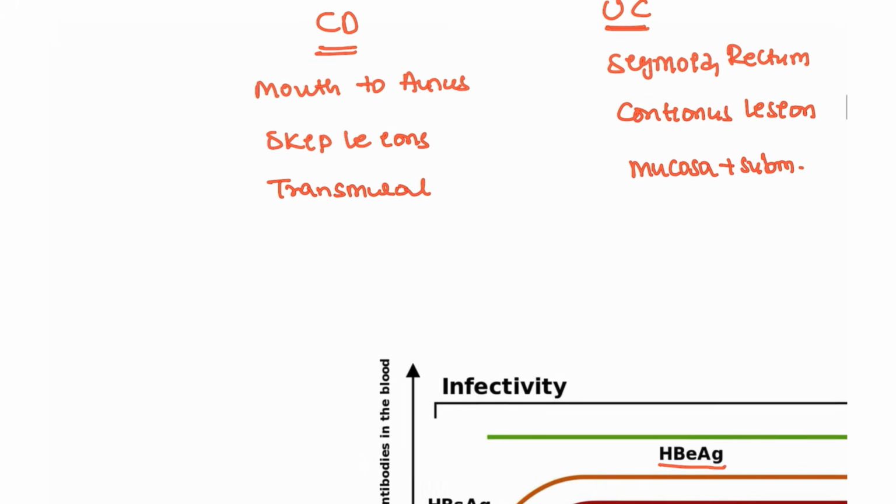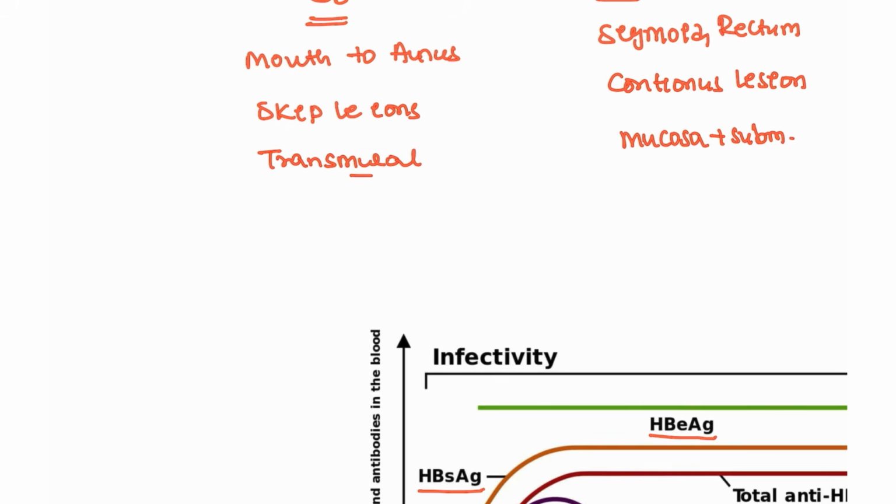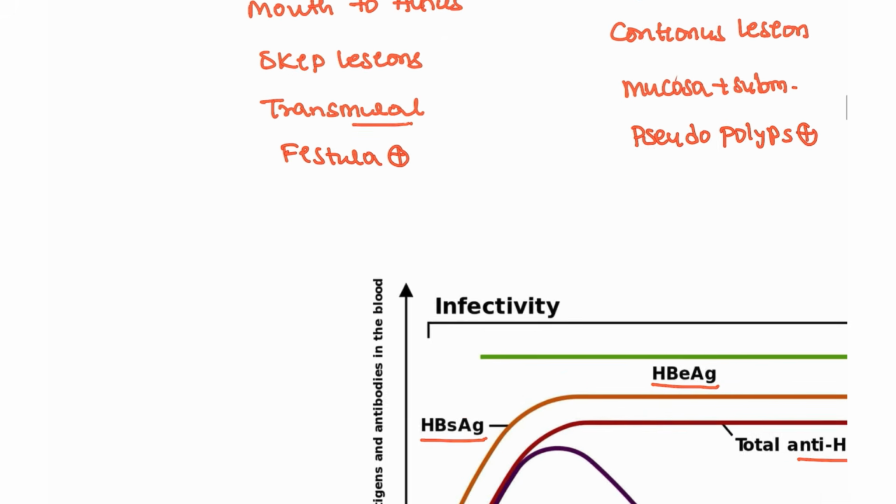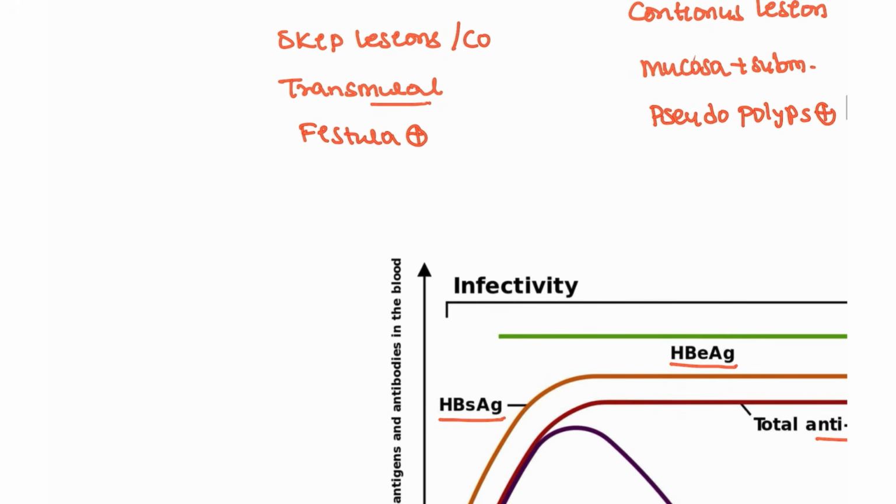Next, where are fistulas formed? Transmural, all the layers are involved, so it can form a fistula tract. The fistula tract is formed in Crohn's disease. Where are pseudopolyps formed? Here, where only 2 layers are involved. Pseudopolyps means false polyps that you are going to see here. Next, skip lesions are also known as cobblestone appearance, which you are going to see.